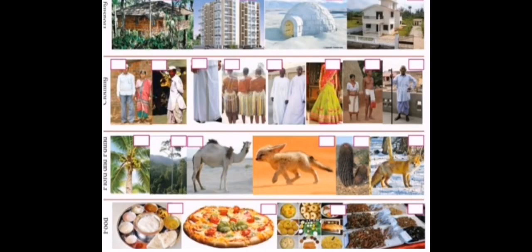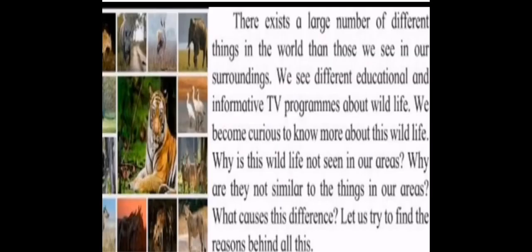While completing this, you will come to know there exist a large number of different things in the world than those we see in our surroundings. We see different educational and TV programs about wildlife. We become curious to know more about this wildlife. Why is this wildlife not seen in our areas? Why are they not similar to things in our areas? What causes this difference? Let us try to find the reasons behind this.